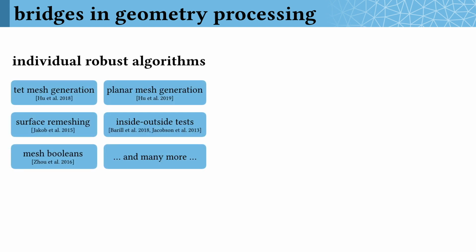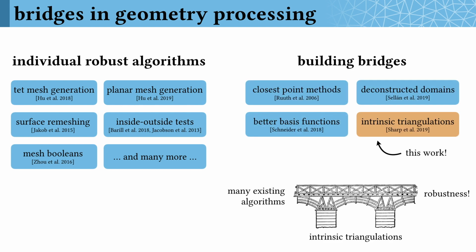To put this in context, there have been many excellent papers about robust geometric algorithms at SIGGRAPH and elsewhere. Each of these offers a robust algorithm for a particular problem. But instead of tackling a single problem, our work here builds a bridge which immediately improves robustness for a broad class of existing algorithms. A few other methods have also built such bridges, but ours is the first which handles surface geometry and immediately plays nice with existing algorithms.